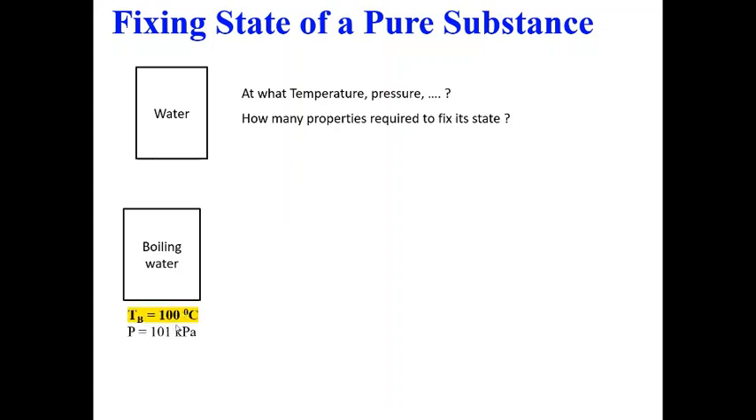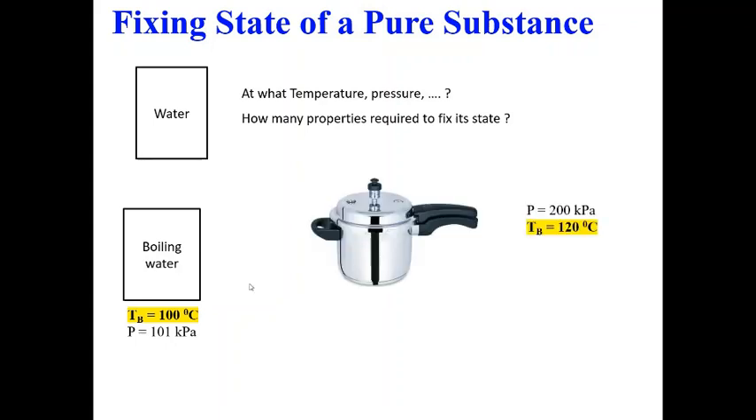Okay, which is true for atmospheric condition. It will not always be true, but for atmospheric condition, it is true that pure water boils at 100 degrees Celsius. Now let us look at some different examples. Let's say I am having boiling water in a pressure cooker.